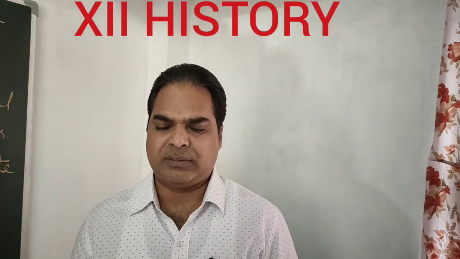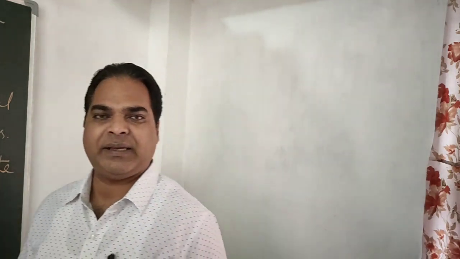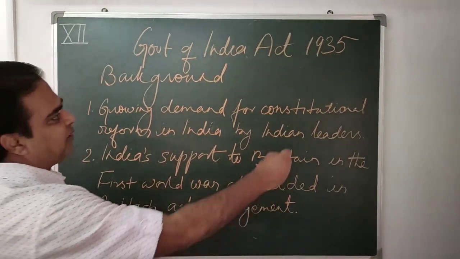So now, without wasting our time, I'll try to explain to you the features and some of the important features which gave autonomy to the Indians. So let's start with it. Let us come back here. So, the Government of India Act 1935.